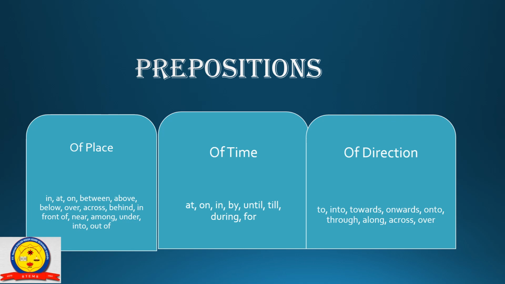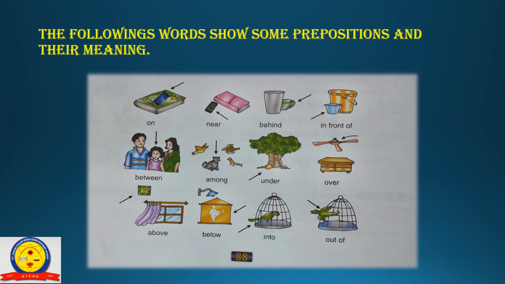Is it okay? Here we will discuss preposition of place in detail, because your workbook exercise depends particularly on preposition of place. So, let's start preposition of place. The following words show some prepositions and their meaning. On. On is used for a point on a line or surface, public transport, etc.